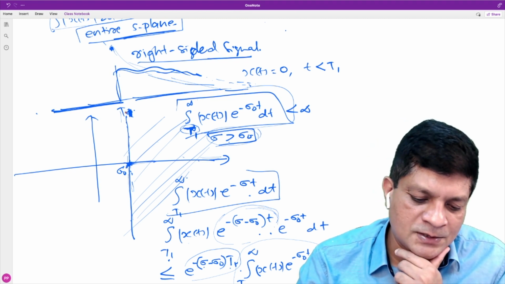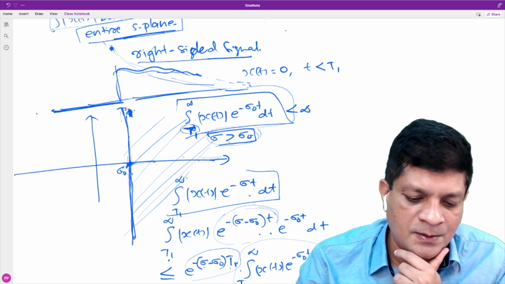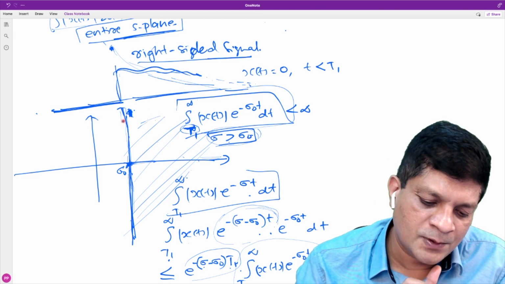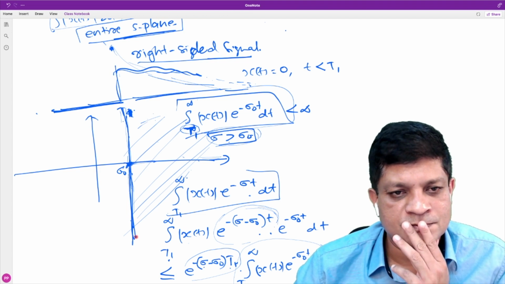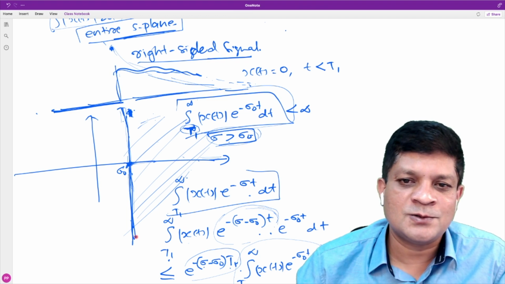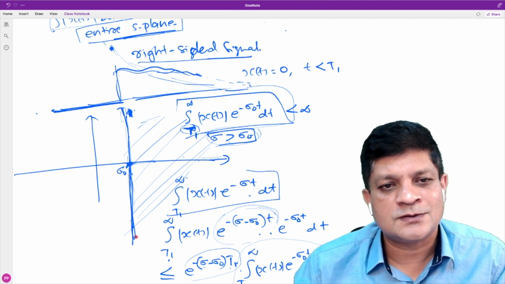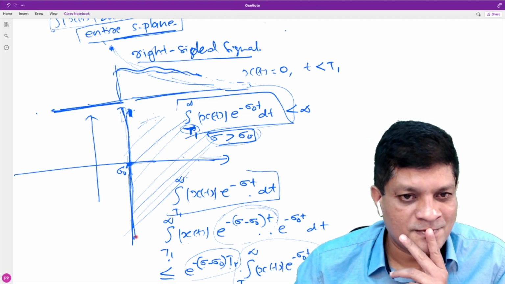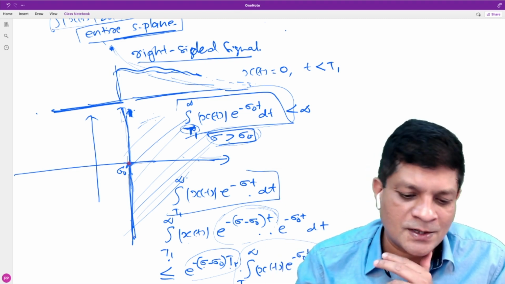If one point is in the ROC, all the points along the vertical line passing through that point are in the ROC. And if you consider any point towards the right of that line, it is always in the ROC. So can we say that the ROC of a right-sided signal is also some right-sided region? Yes, it is always right-sided.